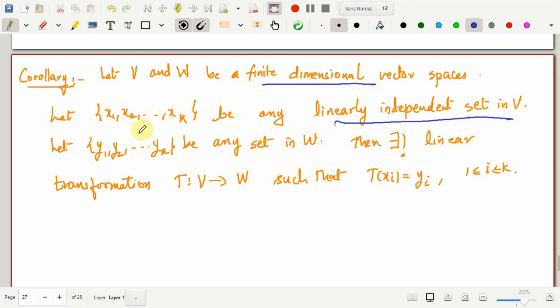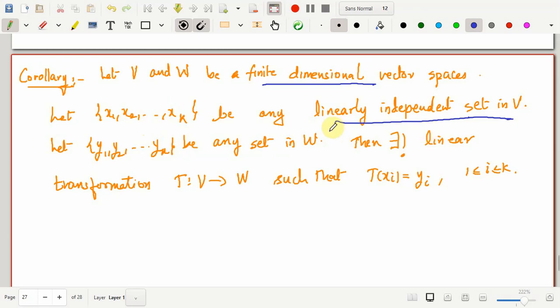Now, this being a linearly independent subset of V, the dimension of V has to be greater than or equal to k, because if it were less than k, then this would become a set consisting of more elements than the dimension of V, and therefore it would have to be a linearly dependent set. So this implies that the dimension of V has to be greater than or equal to k.